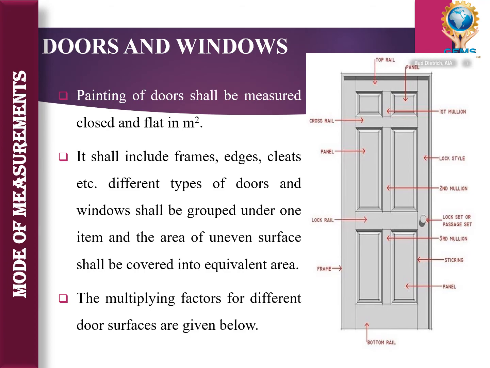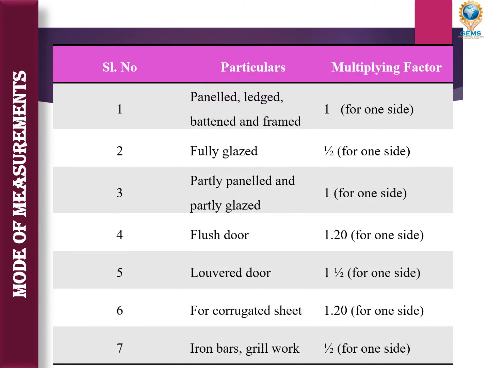So what are they? We will learn from the table. The first column is particulars and multiplying factor. For paneled, ledged, battened and framed doors, in the next slide I have shown what these are, we can see them there. Paneled, ledged, battened and framed means we need to multiply by 1.